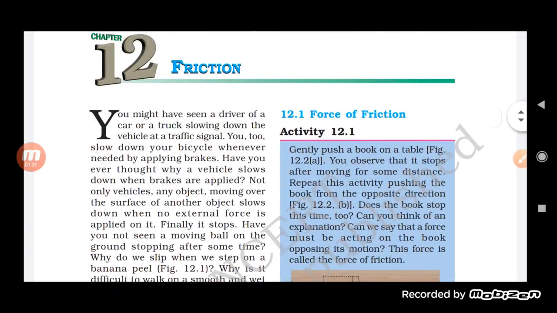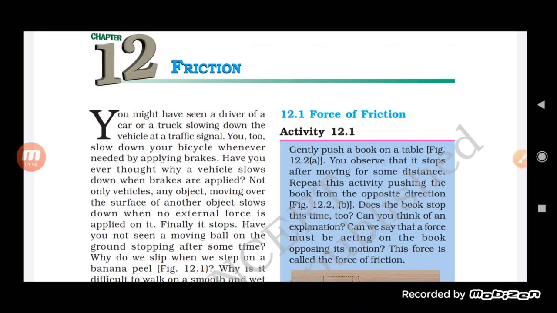Actually, what is friction? Friction is a force which acts when two objects are kept close to each other or one over another. So when two objects are kept one over another, the force acting on them is the force of friction. So friction is a force.